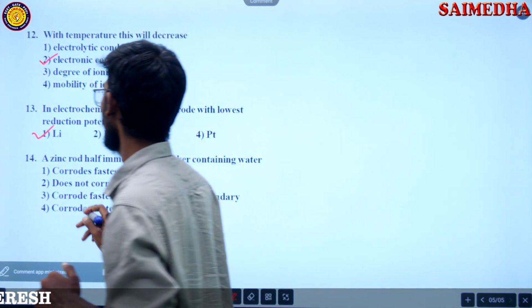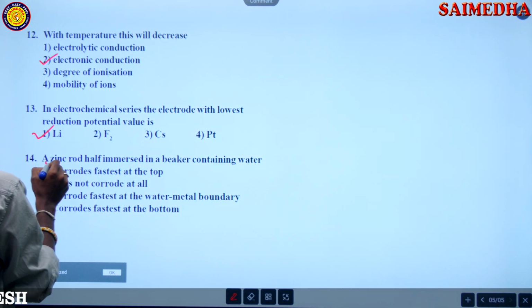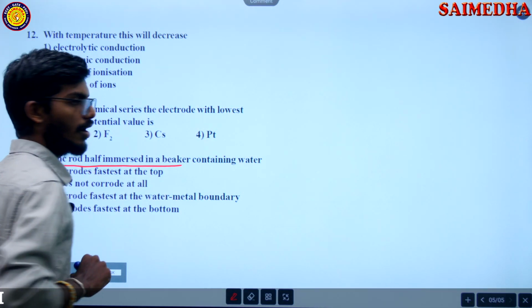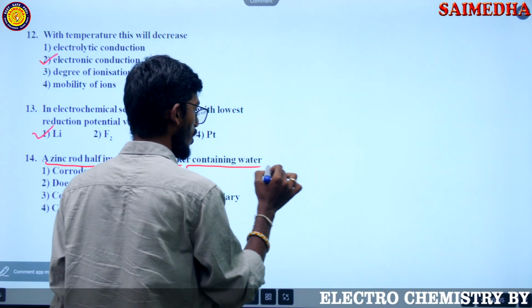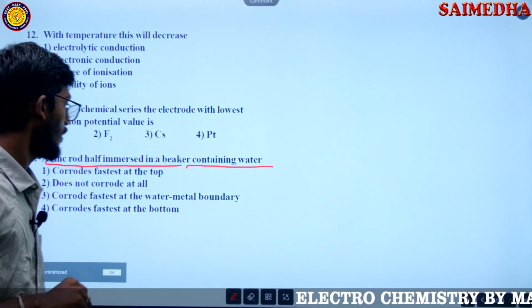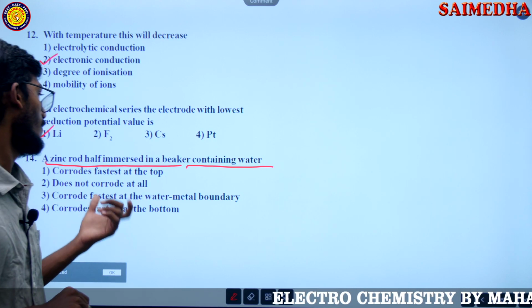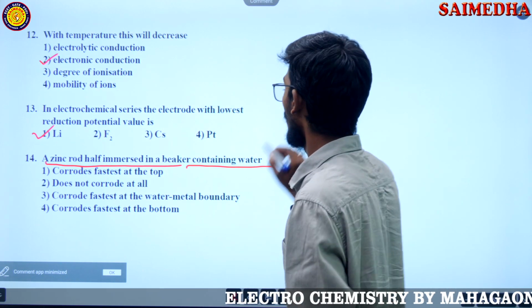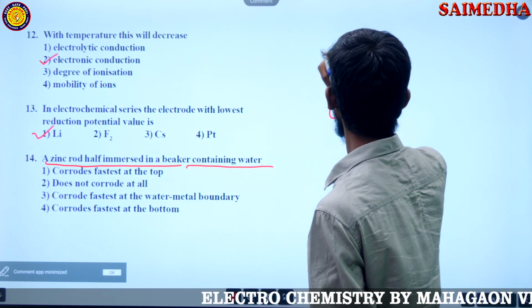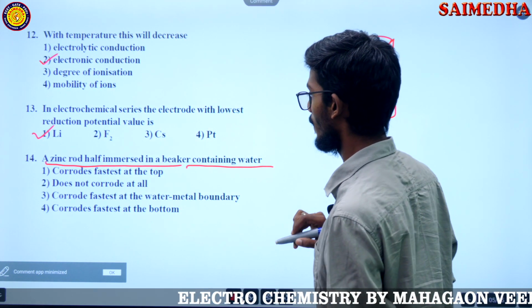Now what is it saying? A zinc rod half immersed in a beaker will corrode where? Where does it get corroded fastest? I think I have told you this in corrosion.